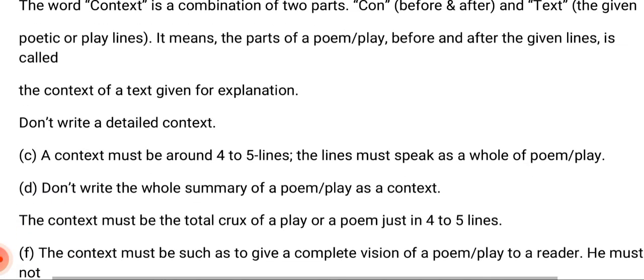And if it is for 5 marks, then you must write a context of around 9 to 10 lines. Here 4 to 5 lines are given, but it will change according to the marks. The lines must speak of the whole poem, play or novel, and don't write the whole summary of a poem or play as a context. People often make that mistake. The context or explanation must be the total crux of a play, novel or poem.